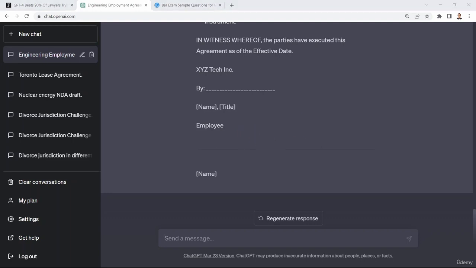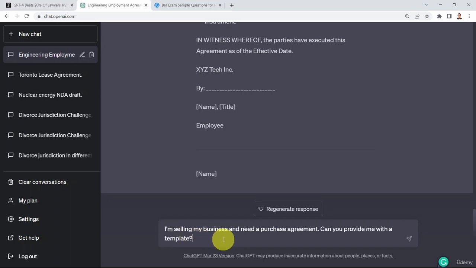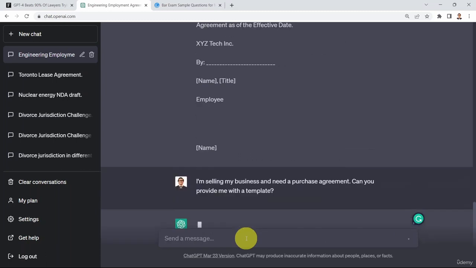Okay. Let's assume that you are selling your business and you need to draft a purchase agreement and you are looking for a template as an example. So here I'm going to say, well, I'm selling my business and I need to draft a purchase agreement. Can you provide me with a template?